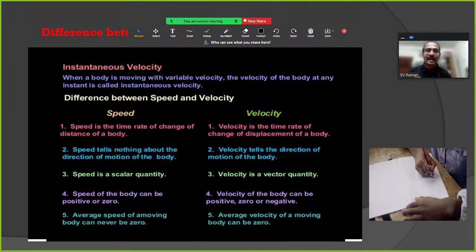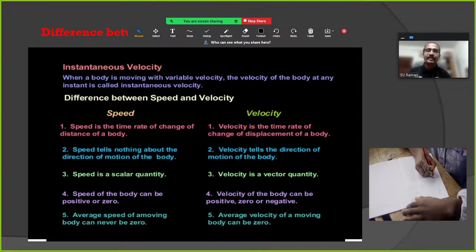Now, instantaneous velocity. What is instantaneous velocity? When a body is moving with a variable velocity, the velocity of the body at any instant is called instantaneous velocity. Now, we also discussed instantaneous speed. When we are driving a car or riding a vehicle, the speed of the vehicle at a particular point or time is called instantaneous speed. In the same way, instantaneous velocity.